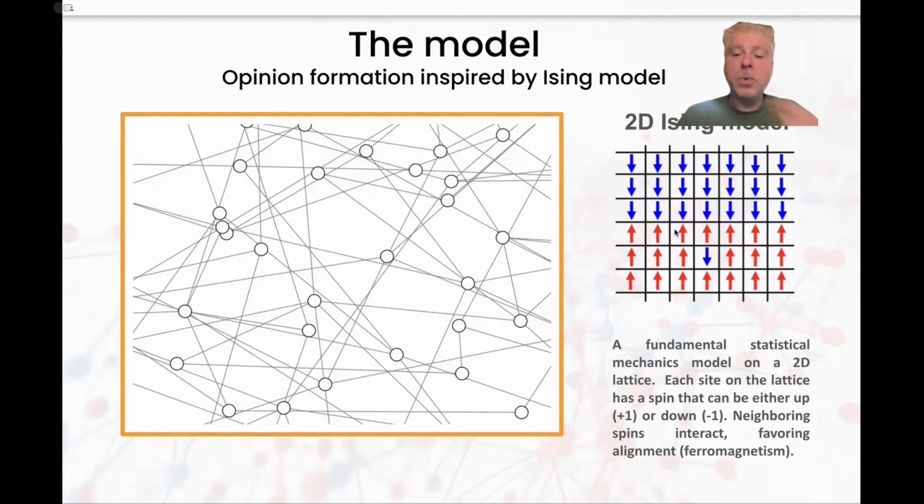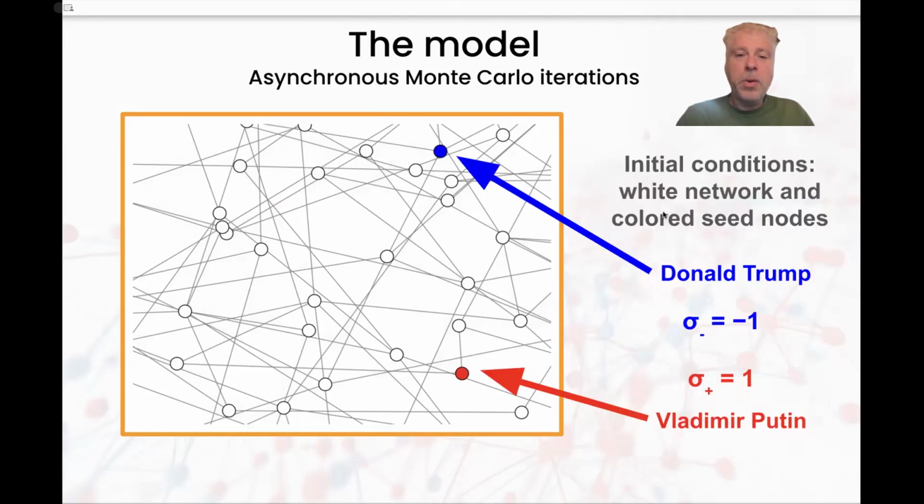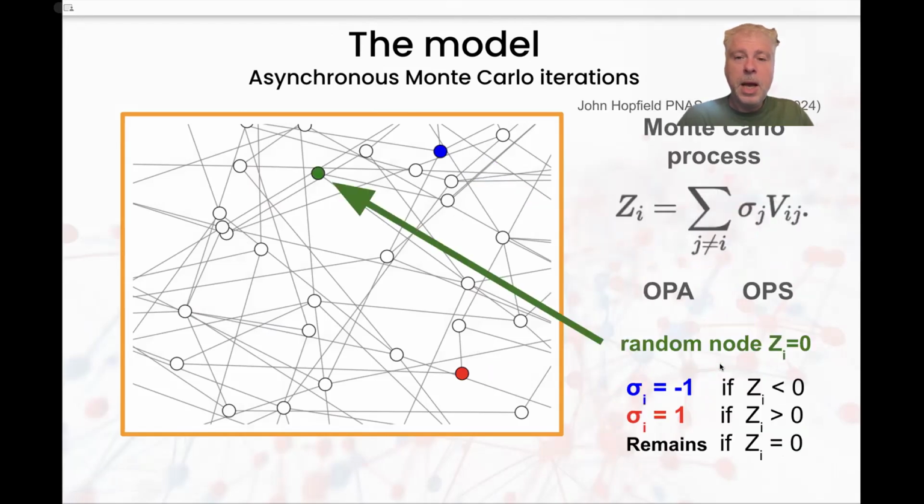This is a very rich model, and we want to apply something similar, but in our network, in another topology. Here first we fix two different seeds. In this case, Donald Trump and Vladimir Putin. These nodes will have a color which is fixed, or a number, -1 and 1. And then we apply asynchronous Monte Carlo iterations. This was done also by John Hopfield in 1982 and finalized with the Nobel Prize in 2024.